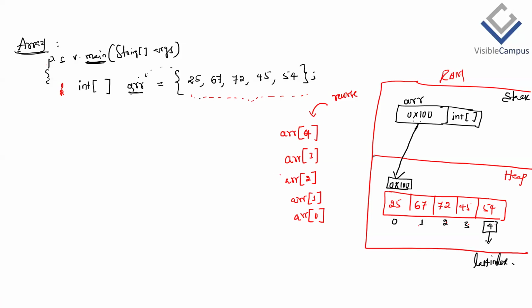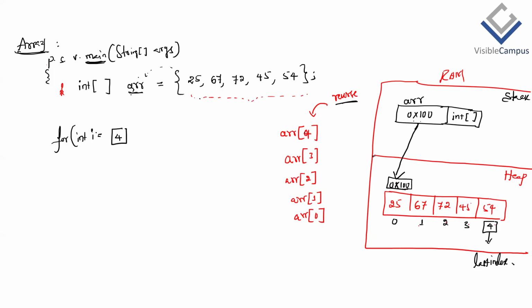Then how will JVM execute this? Even if we use a for loop, how does JVM execute that for loop? First, to write a generic logic to print the array elements in reverse order, what is the generic logic? For int some variable I, can we write the last index to start with? Yes, we can write it, but it will become hard coding. It will not become a generic logic.